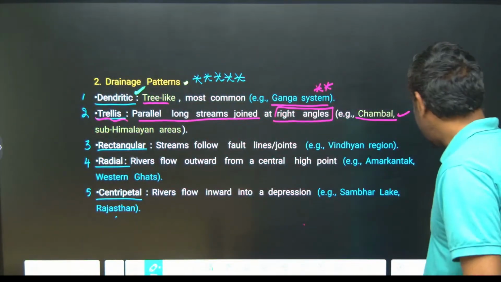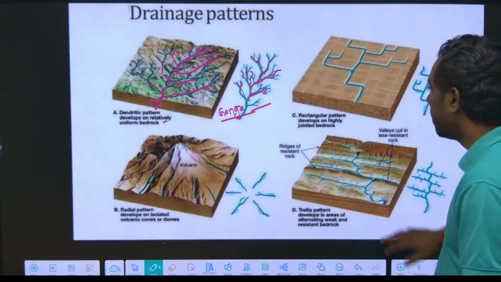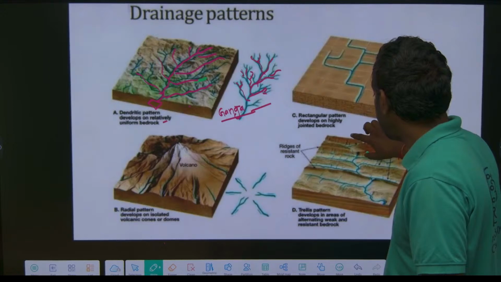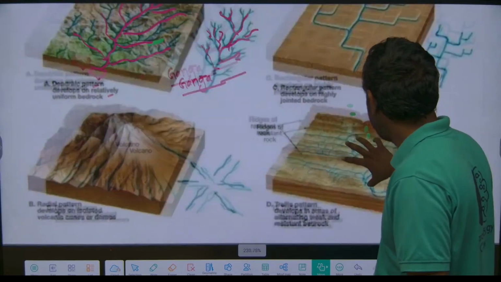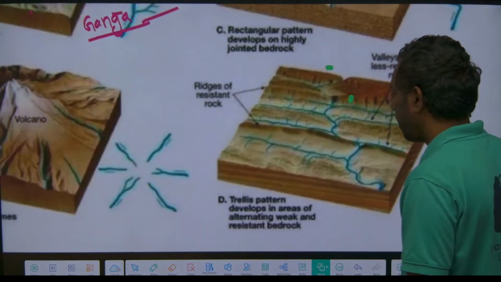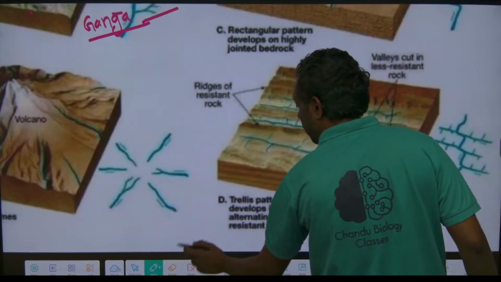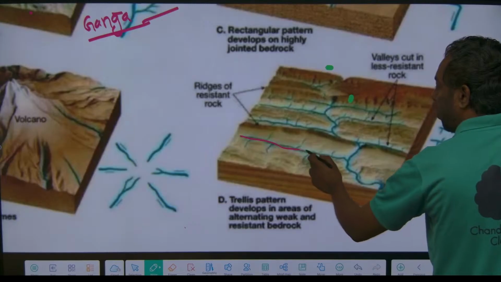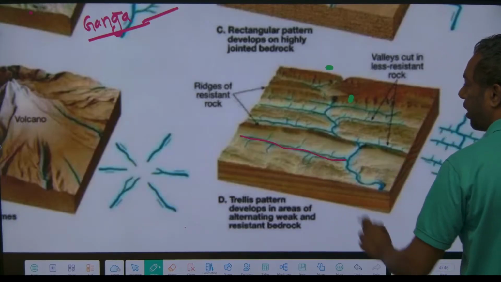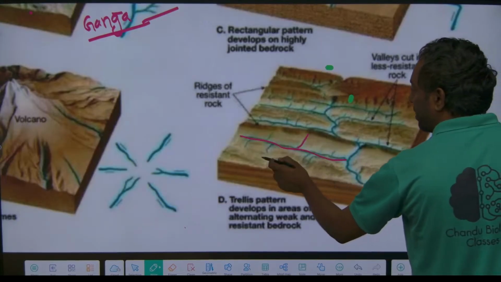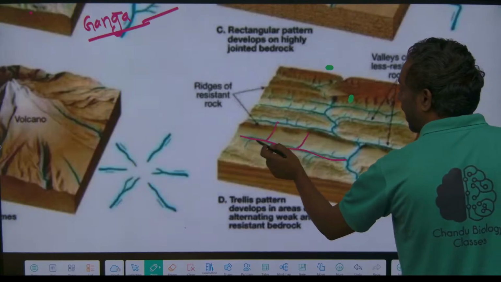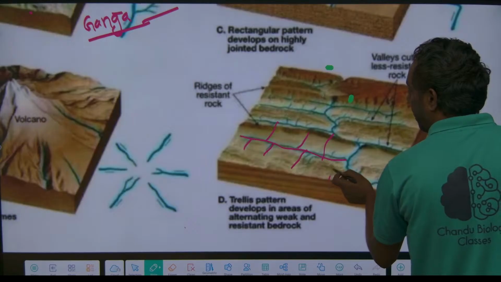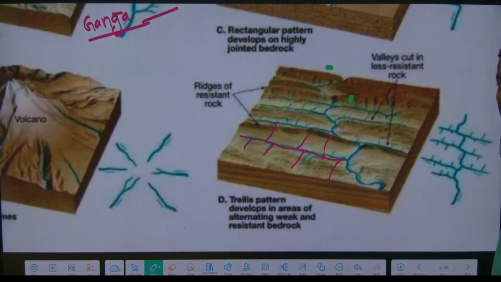Trellis, just look here. Guys, this is the trellis river system. This is the flow of the river, and tributaries are added at a right angle, 90 degrees, so a 90 degree pattern is created.